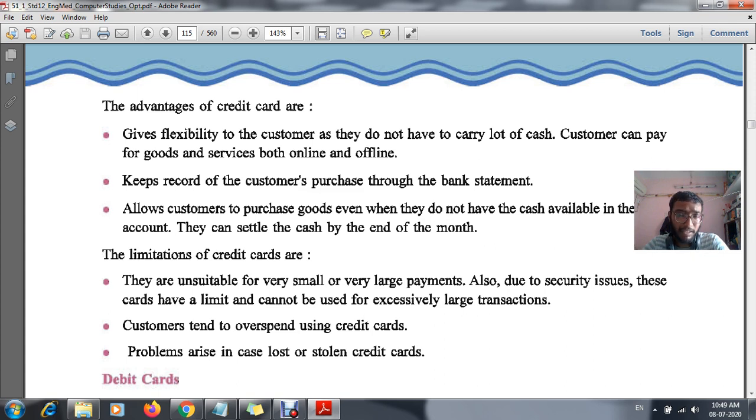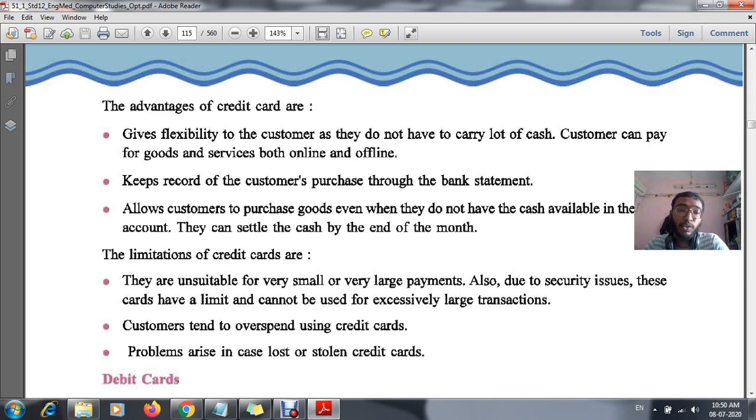It is a very small amount, and at least a minimum of about 1,000 rupees is needed to get the facility of a credit card. It is also not for large payments. As I told you, if our bank gives permission for just 50,000, then only 50,000 can be purchased, not 51,000 or 52,000, not a single penny extra beyond that limit. This is the limitation.